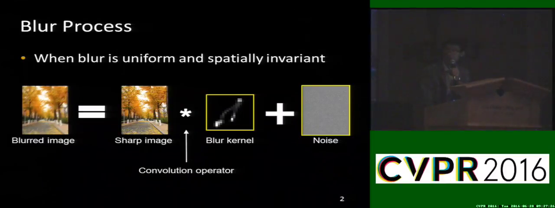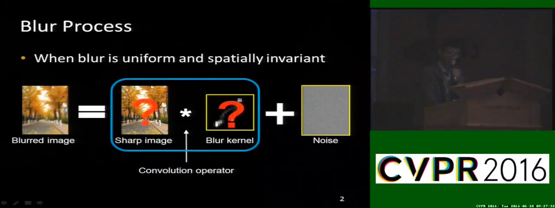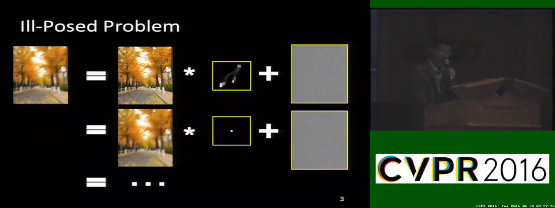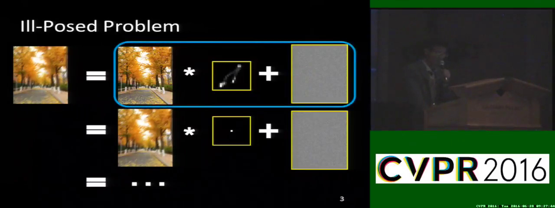Blind image deblurring is very challenging, as we only know this single blurred image and don't know the sharp image and blur kernel. This is an ill-posed problem. We can find many solutions that satisfy the blur model. Of course, we want to find this group of solutions.